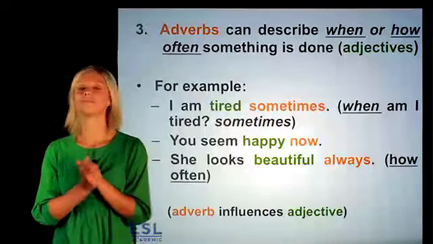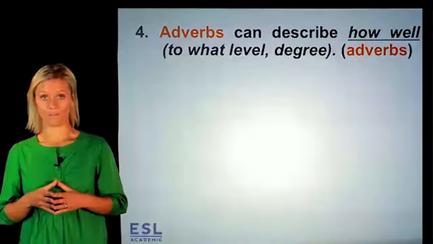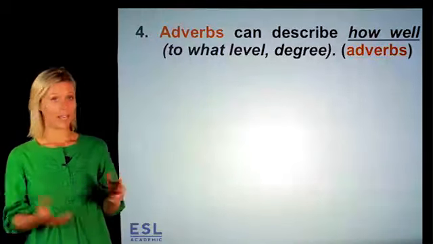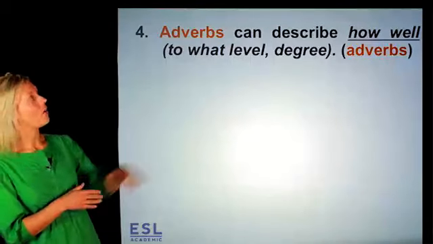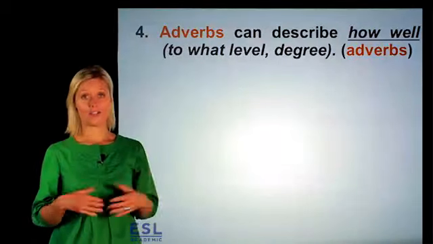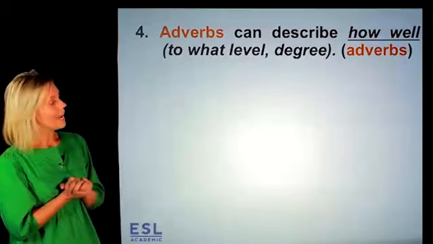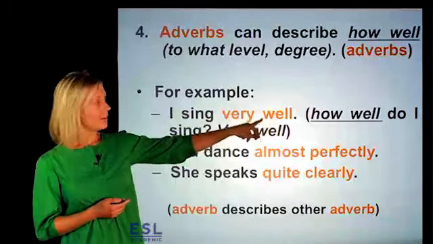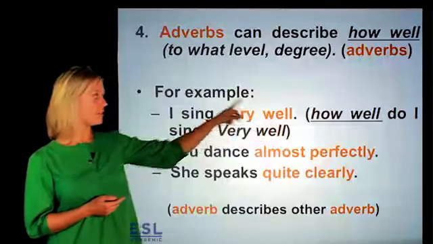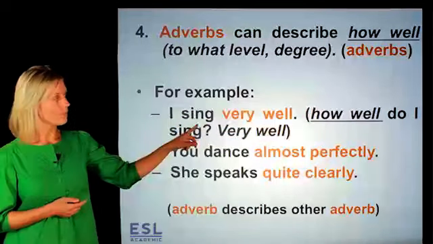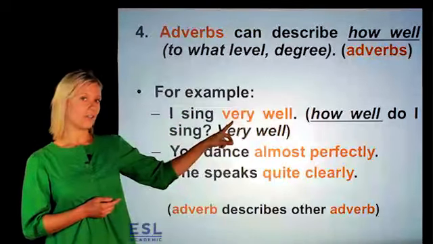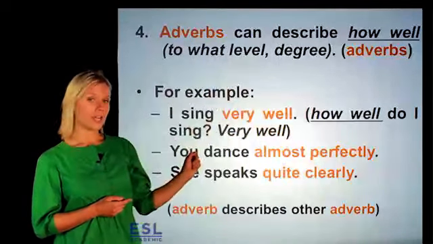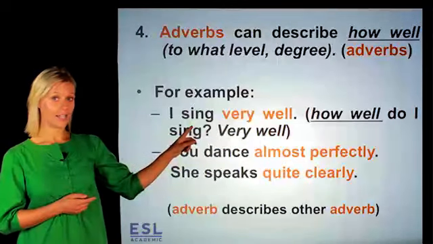Get it? Okay, rule number 4. Adverbs can describe how well something happens. In this case, we're looking at how adverbs can affect other adverbs. For example, I sing well. Now here, well describes the verb sing. Very is an adverb which describes to what level or degree of well I sing.